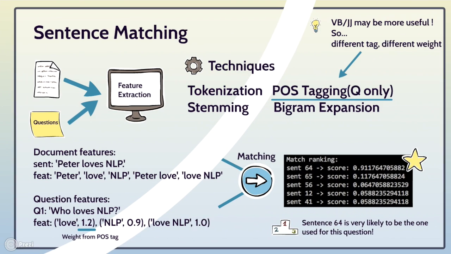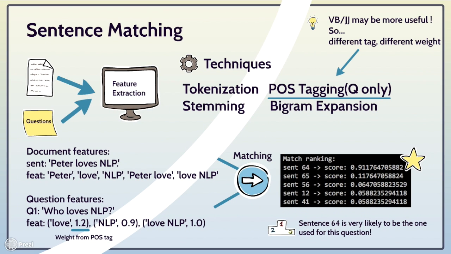In sentence matching, both documents and questions will go through the feature extraction process, where tokenization is used to cut the sentence into tokens, and stemming reduces the tokens to their stems. For the questions, part of speech tagging assigns different weights to different word stems. The idea is that we believe verbs and adjectives may be more important. Finally, we apply bigram expansion to both question and sentence to catch consecutive matching.